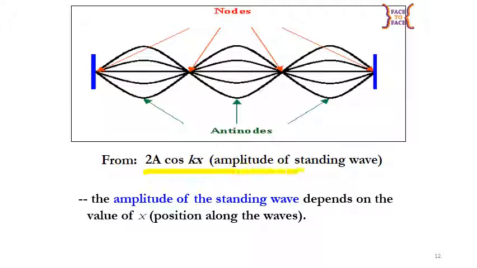The amplitude of the standing wave depends on the value of x, which is the position along the wave. Nodes and antinodes occur at different positions along the wave.